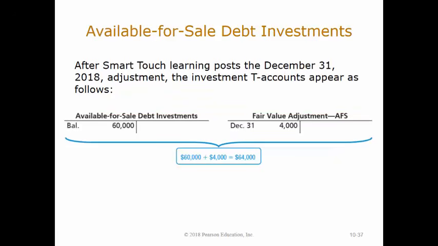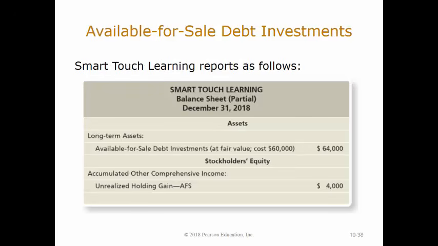After Smart Touch Learning posts the December 31, 2018 adjustment, the available for sale debt investments account has a debit balance of $60,000 and the fair value adjustment available for sale account has a debit balance of $4,000. This is the net book value for available for sale debt investments: $64,000. The combined T accounts show the $64,000 balance. Smart Touch Learning reports the investment on the balance sheet at $64,000 at December 31st, 2018.